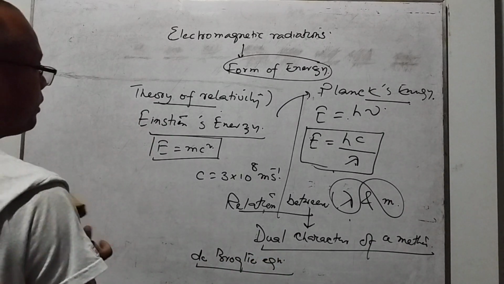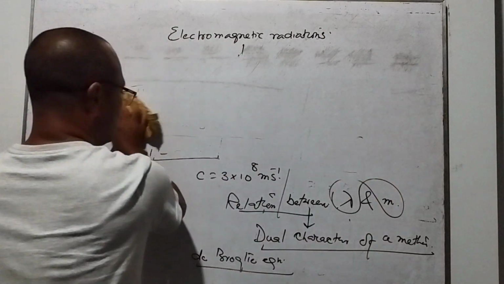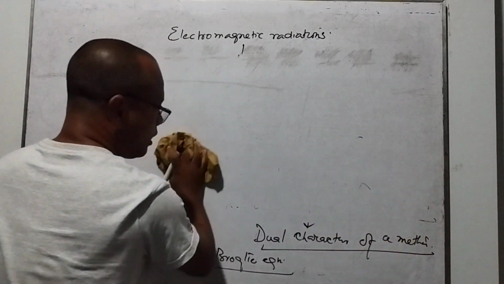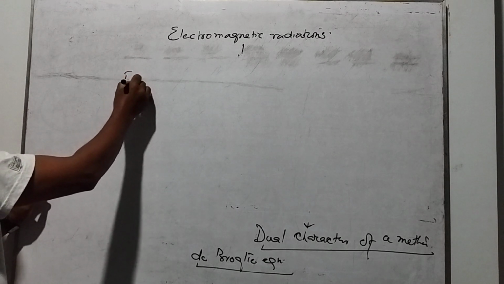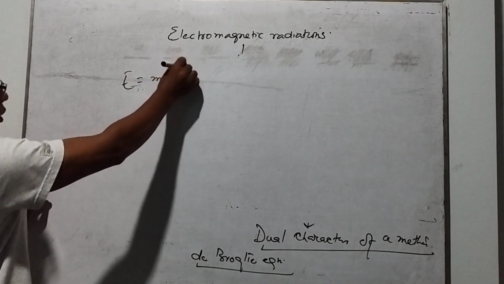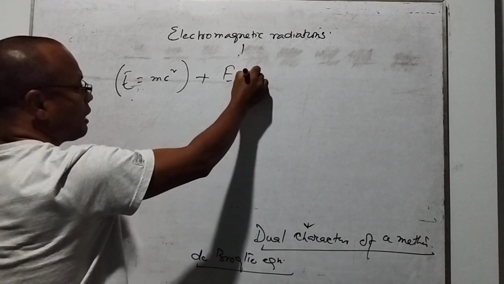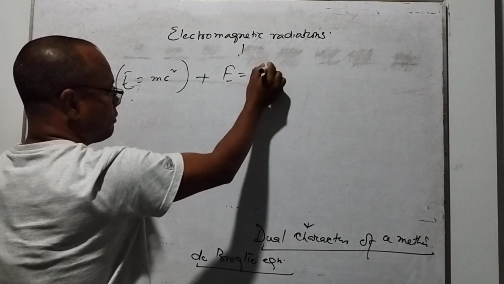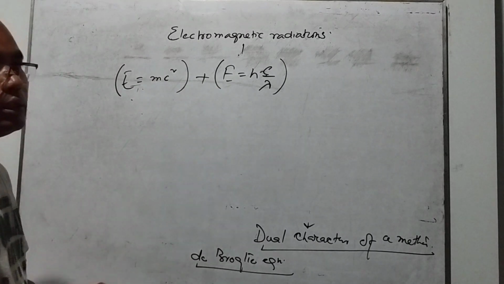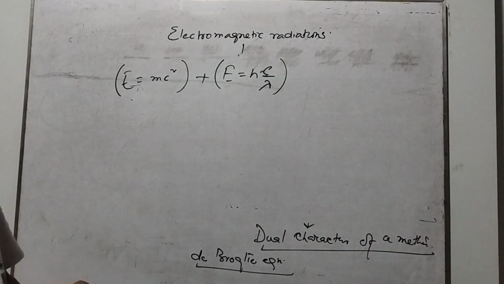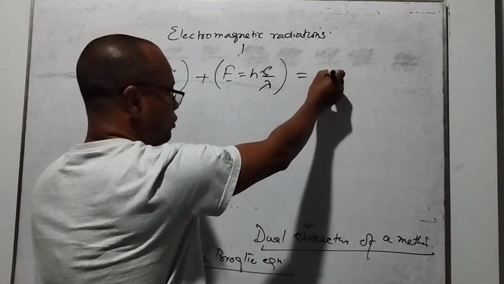Now here, very interesting, the combination of these two energies, that means Einstein energy and Planck energy. I just write Einstein energy is equal to mc². So that energy, when we combine with the Planck energy, so these two energies, when we relate them, we found the relation to our de-Broglie equation.